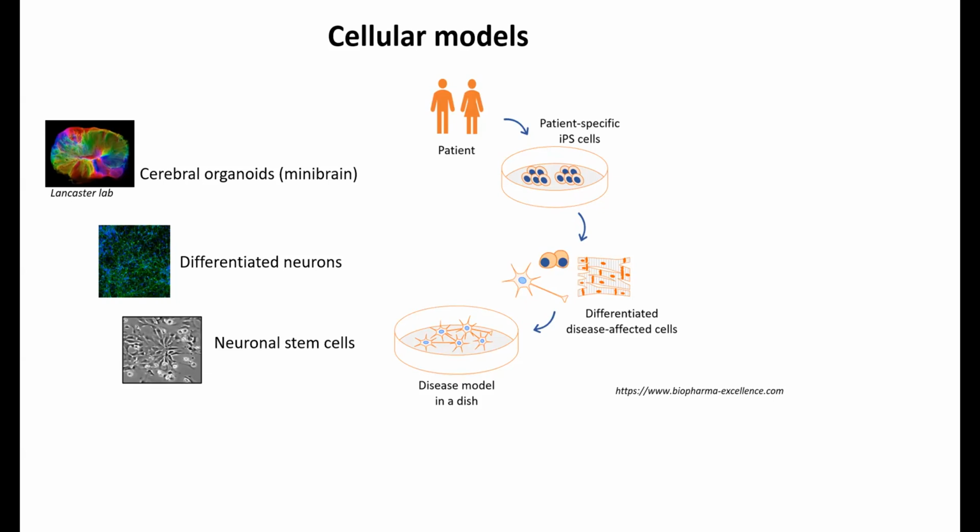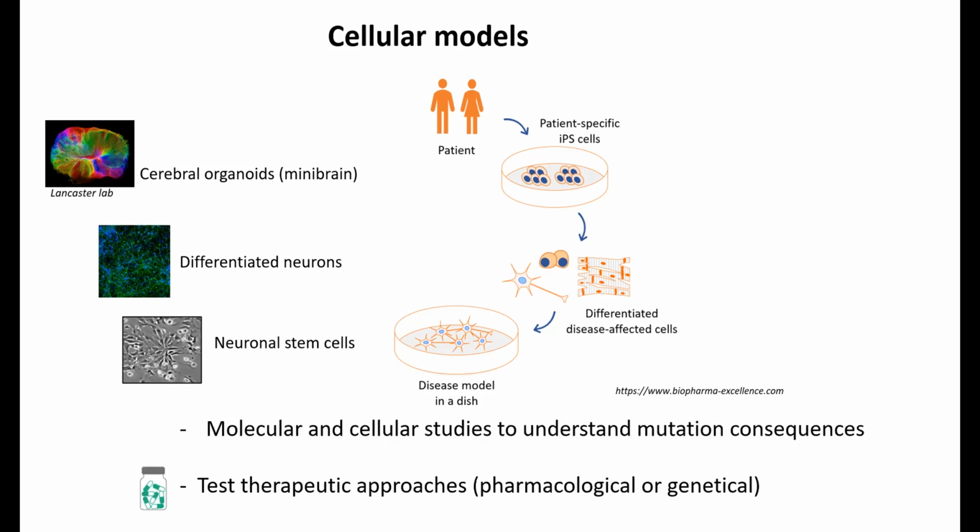And this could be interesting because we can study different things here compared to cells that were obtained without the mutation, to see what is impaired at different steps of neuronal differentiation that could represent brain development. And so in this kind of cellular model, we can do some molecular and cellular studies to understand the mutation consequences. And we can also use this model to test therapeutic approaches when we have identified some potential pharmacological or genetic therapeutic approach.